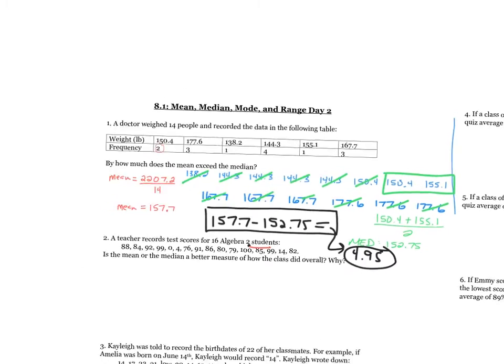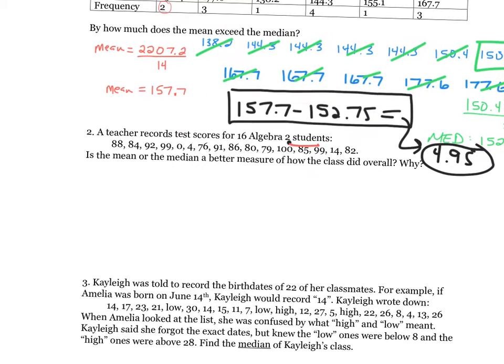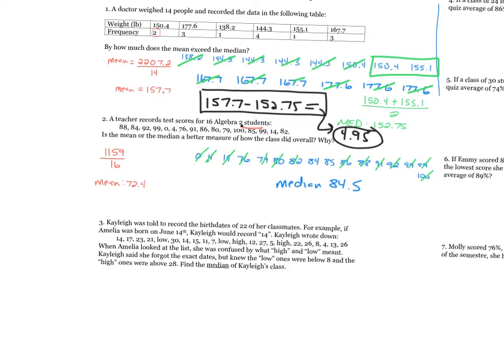Okay, so you've got to read the questions and get a feel for what's going on. Number 2 says a teacher records test scores for 16 Algebra 2 students, listed here. Is the mean or median a better measure of how the class did overall? I'm going to pause and I want you to find the mean and the median. When you turn this back on, you should have both those measures. Then we'll discuss which one's the better one. Take a look at your information, compare it to mine. My mean was 72.4. My median was 84.5.